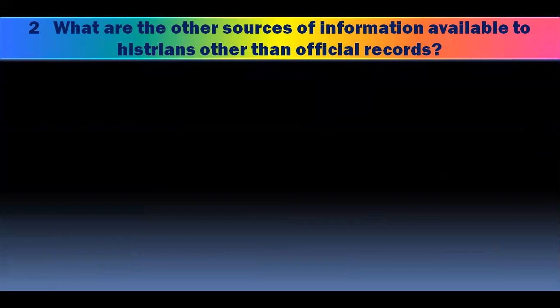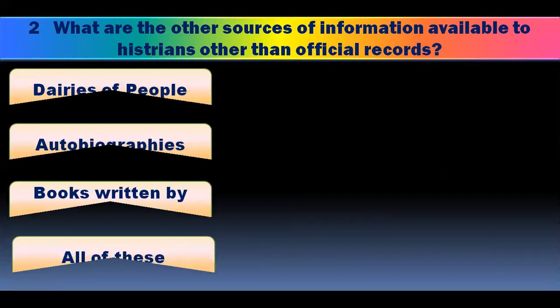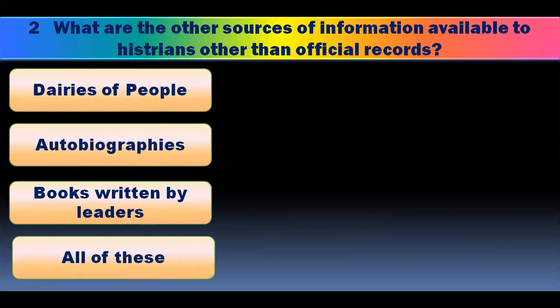Question number 2. What are the other sources of information available to historians other than official records? Official record means the records produced by government or offices. Other records may be diary of people, autobiographies, books written by leaders, all of these. You have to pick one of the right answer, and the right answer is all of these. These are the important and very useful information other than official records.